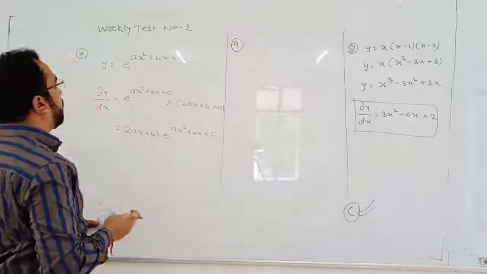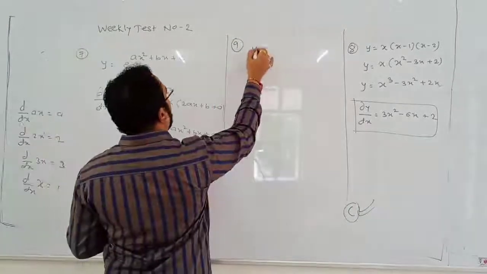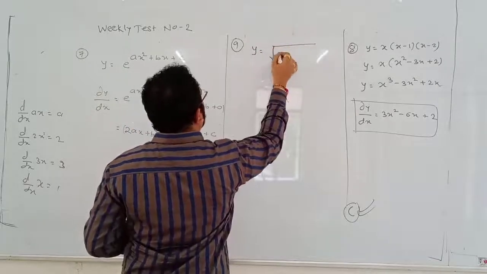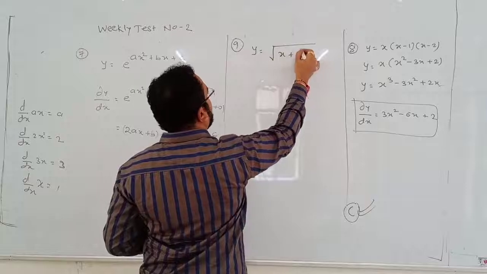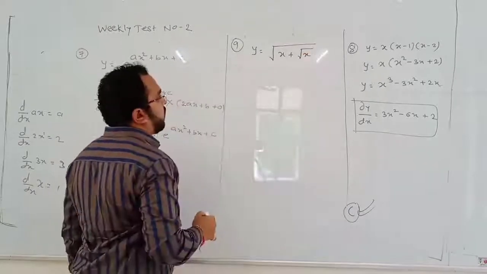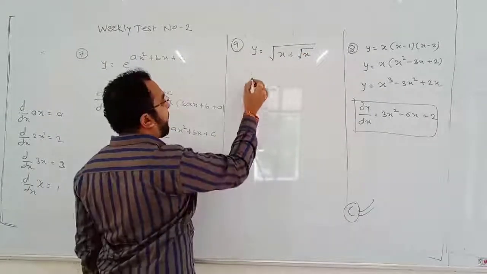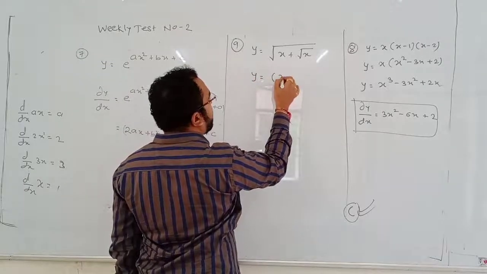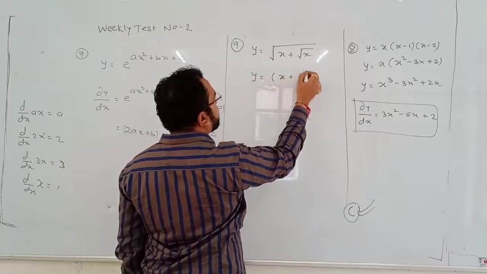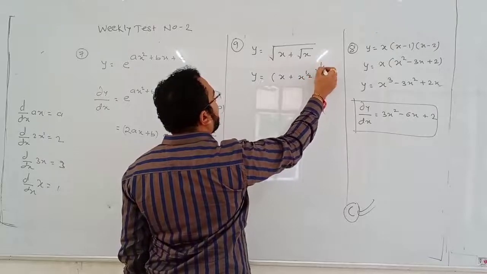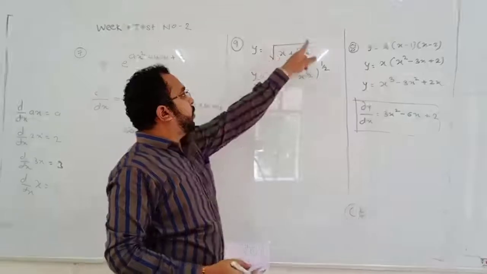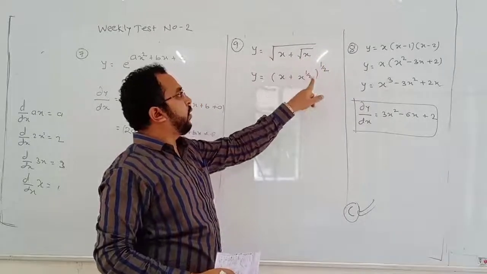Now this is question number 9. I can write y is equal to x plus x to the power half to the power 1. This square root is power half.